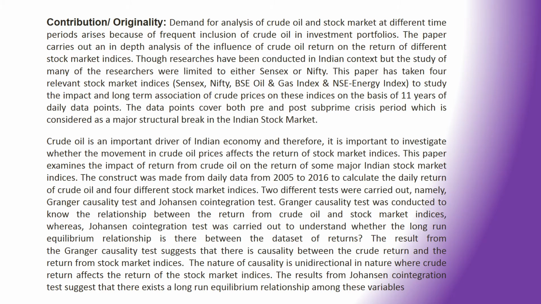The result from the Granger causality test suggests that there is causality between the crude return and the return from stock market indices. The nature of causality is unidirectional, where crude return affects the return of the stock market indices. The results from Johansen co-integration test suggest that there exists a long-run equilibrium relationship among these variables.